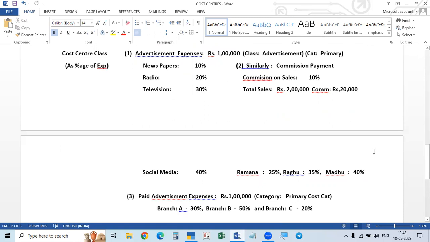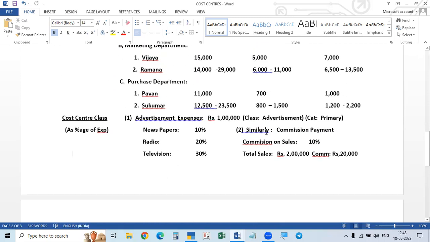Every time whenever commission is paid, it will be automatically divided among them according to the percentage. So in this case, we have to create this percentage of expenditure. The expense divided as percentage is called as cost center class. So we have to give the class and select the class before the expenses entry. Before making the entry, if we select the class, automatically it will be divided as percentage.